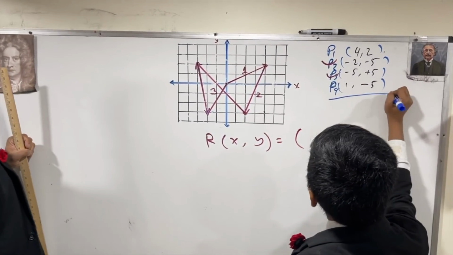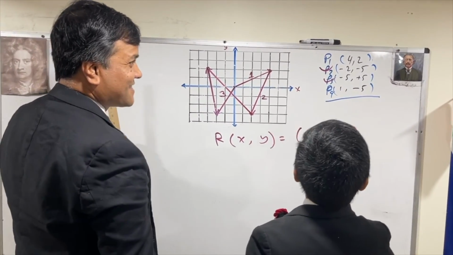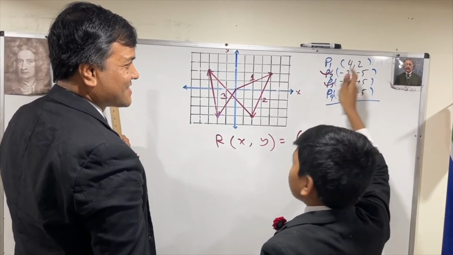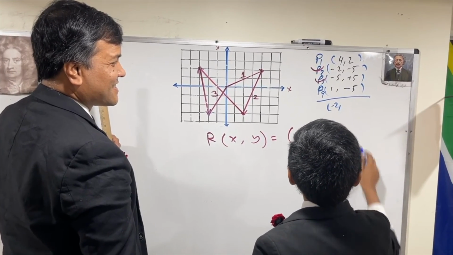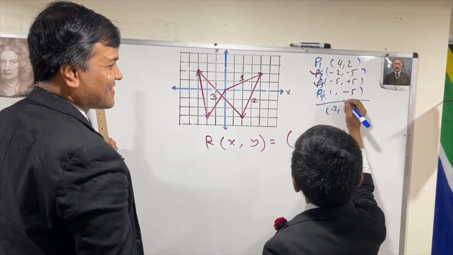Well, what we do to find the resultant x and y is add them. Okay, so we have 4 plus 1 is 5, minus 5 is 0, minus 2. So the x is -2. Then we have 2 minus 5 is -3, plus 5 is +2, minus 5 is -3.